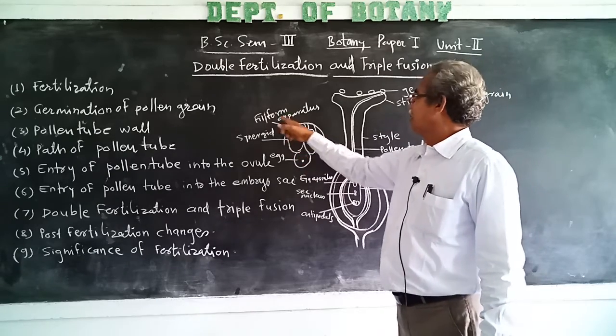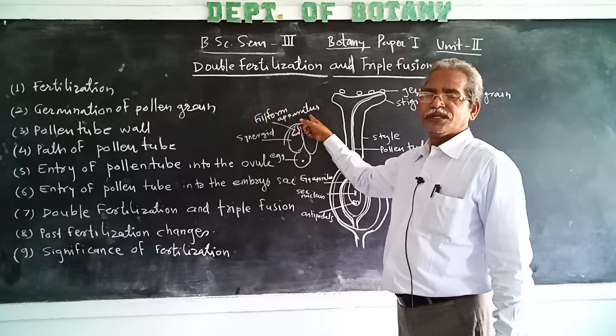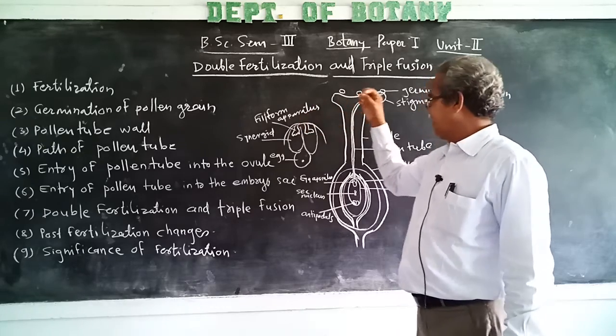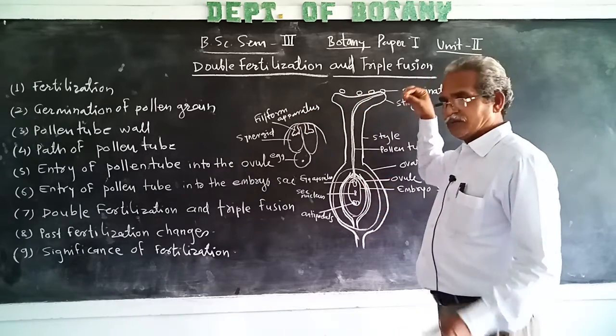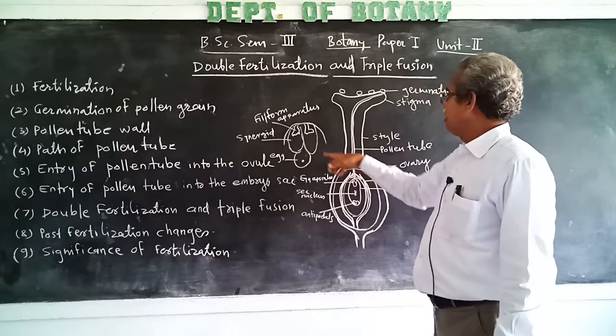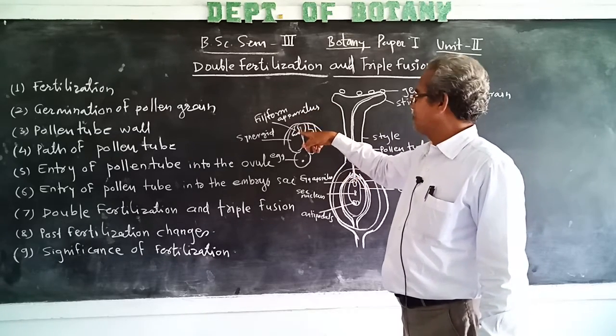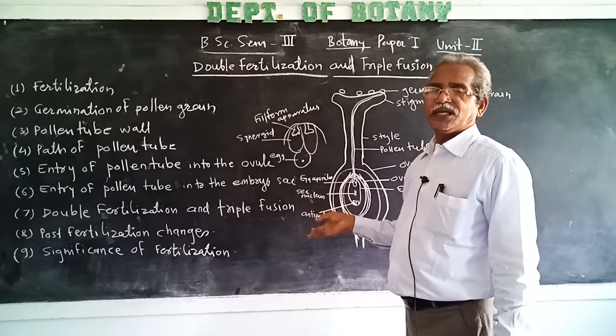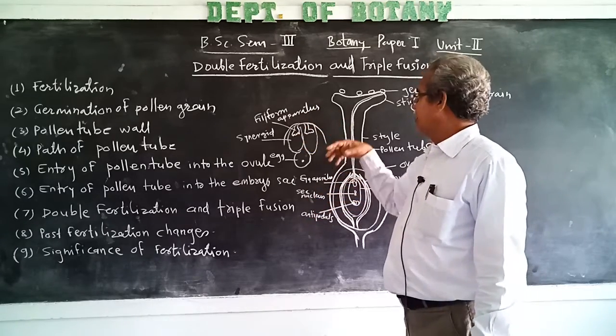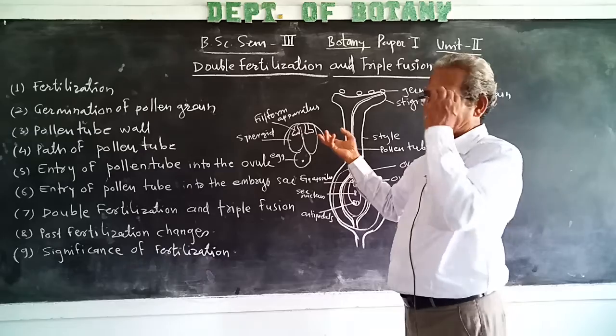They are called filiform apparatus. Means the pollen tube enters the embryo sac through the nucellus, then into the filiform apparatus which is present at the micropylar region of the embryo sac.